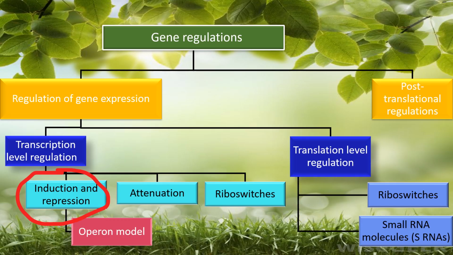Now, as we have discussed in the last video lecture, cells carry out gene regulation at different levels. So this time we are going to talk about transcription level regulation, particularly the induction and repression mechanism. Now the most common step at which gene expression is regulated is transcription initiation. Regulation can also occur at the elongation and termination steps of transcription, but regulation at transcription initiation is energetically more efficient. But before going into detail about different regulation mechanisms, let's talk about some important terminology.